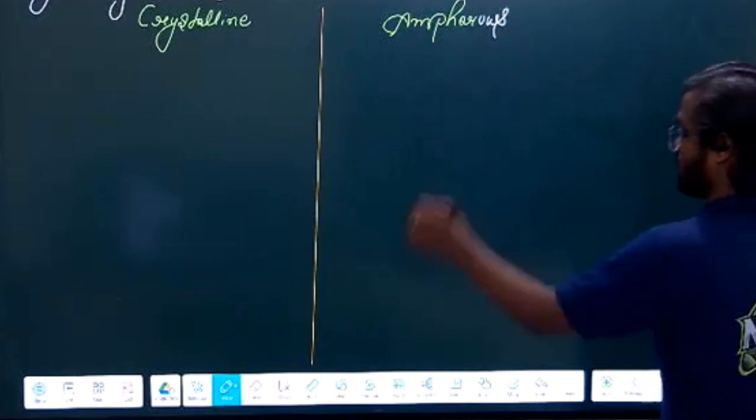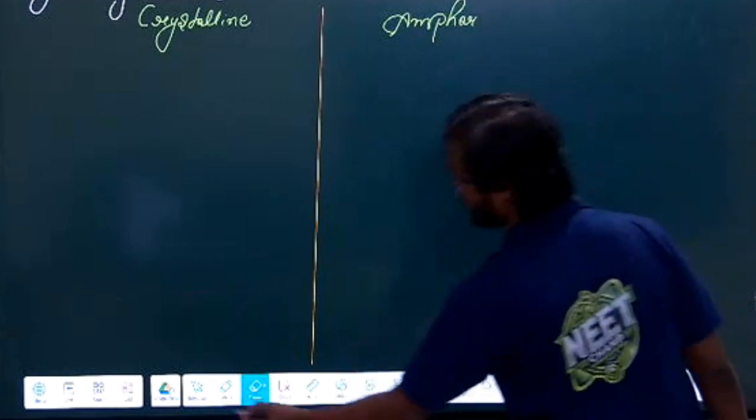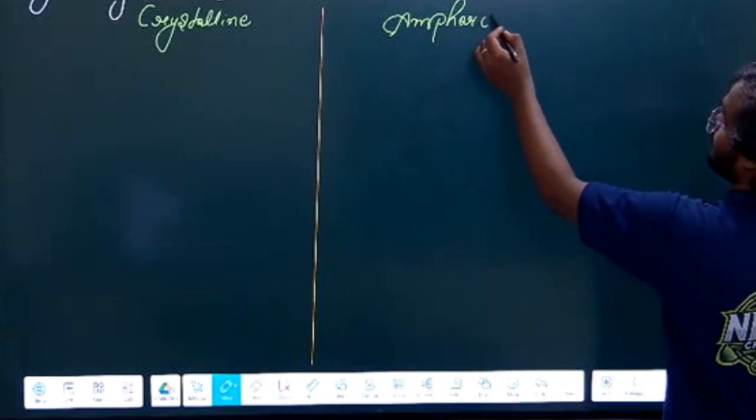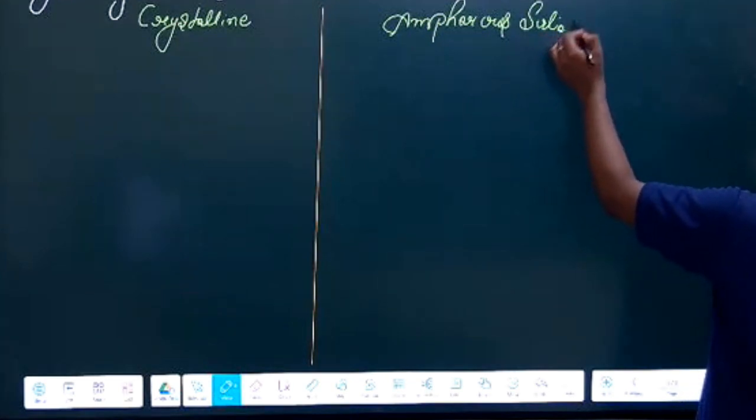If my spelling is wrong, please correct it, okay? And please forgive me for this. Solid. Okay. Amorphous solid, right? These are the two types of solids we have.